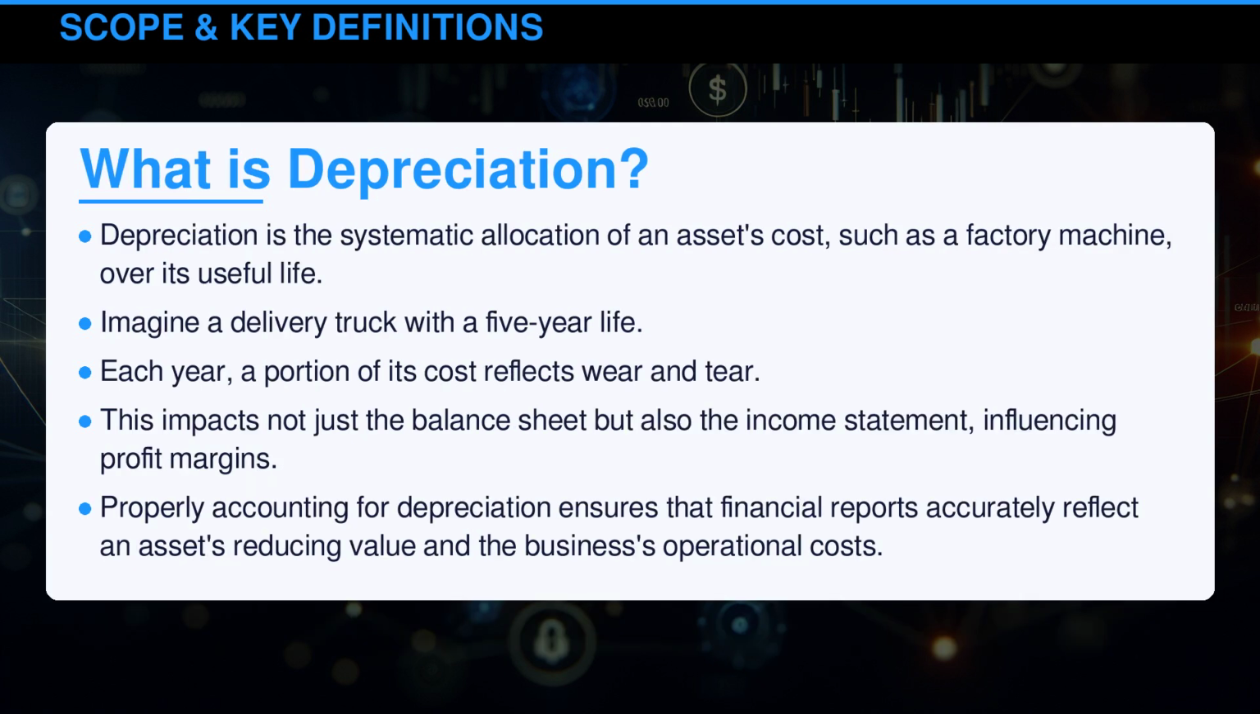Depreciation is the systematic allocation of an asset's cost, such as a factory machine, over its useful life. Imagine a delivery truck with a 5-year life. Each year, a portion of its cost reflects wear and tear. This impacts not just the balance sheet, but also the income statement, influencing profit margins. Properly accounting for depreciation ensures that financial reports accurately reflect an asset's reducing value and the business's operational costs.